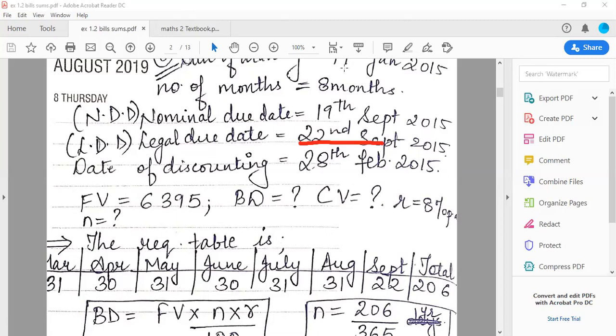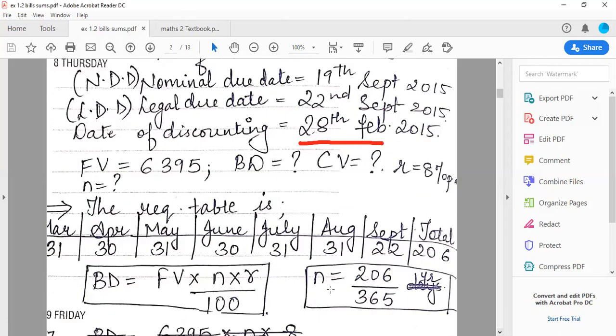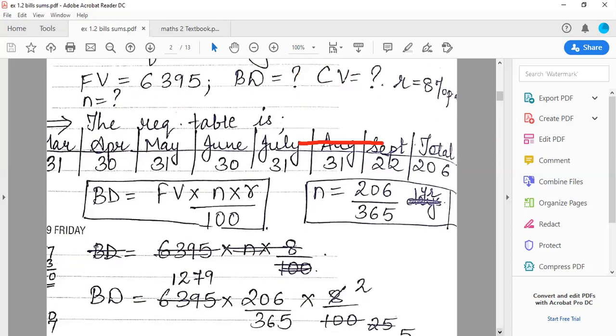Now I have to convert the days into years. So in one year there are 365 days, in a normal year. So n is equal to 206 upon 365 years. So I got the value of n. So now we'll make the table. We have made the table.